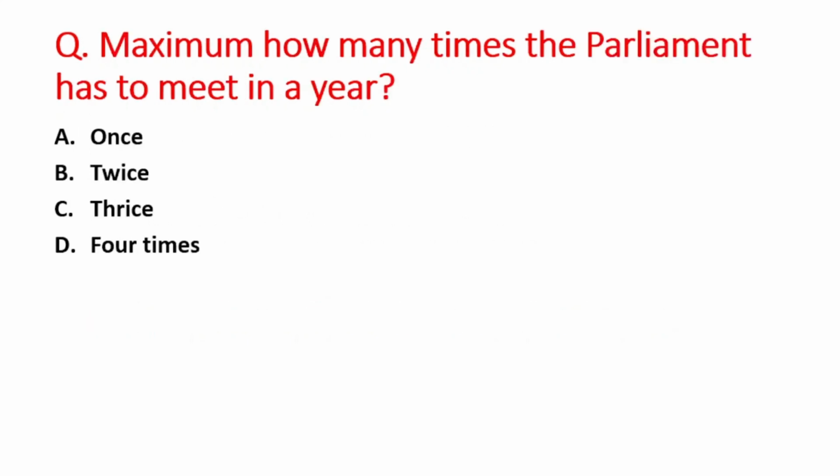Rajya Sabha. Next question is, maximum how many times the Parliament has to meet in a year? A option is once, B is twice, C option is thrice, and D option is 4 times. So the right answer is option B, that is twice.